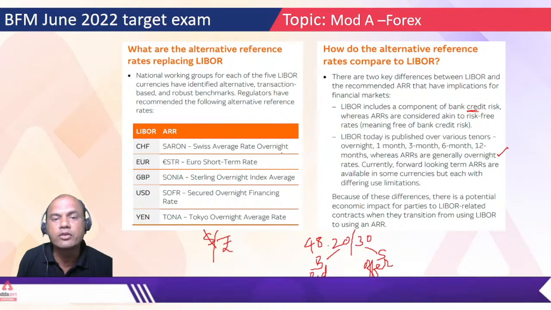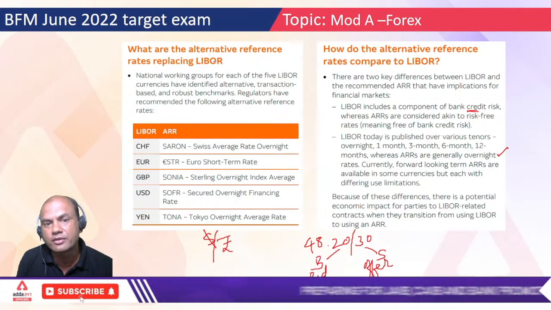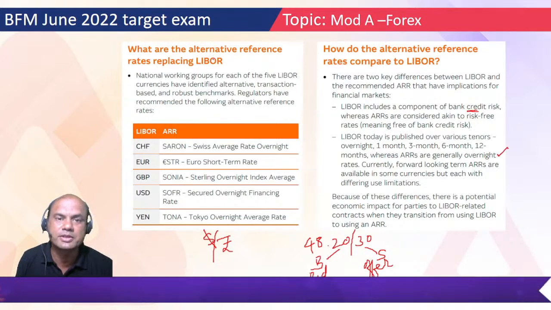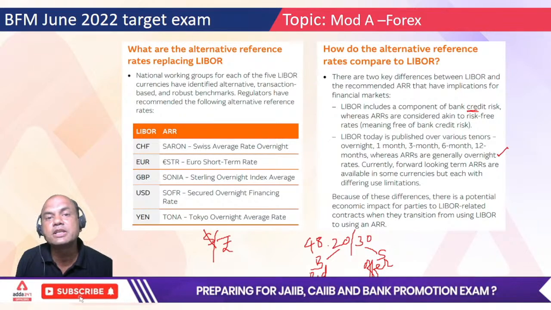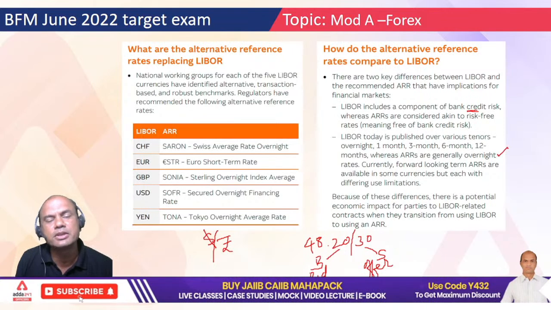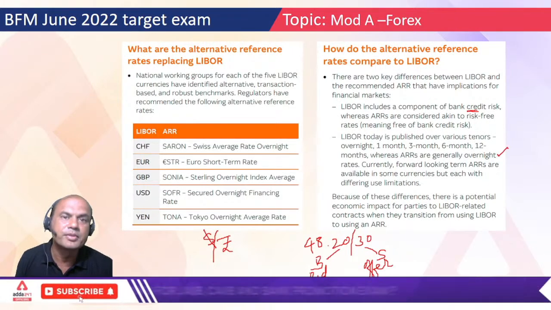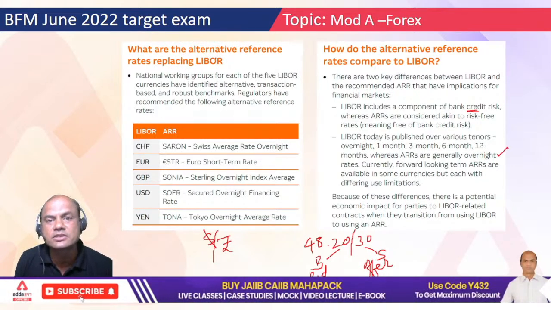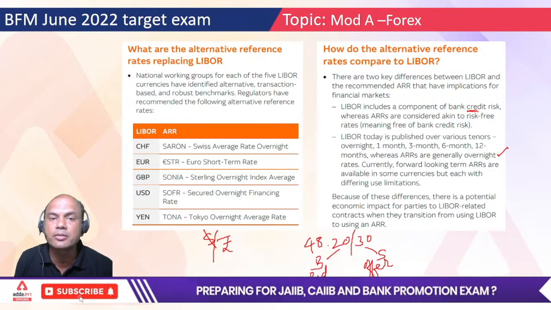I'll give you one simple example. Suppose there is SBI and there is PNB. PNB needs urgent funds due to something and they want it from SBI. So what rate will SBI give them? Whatever the benchmark rate is. In India we have MIBOR, similar to LIBOR, the Mumbai Interbank Offer Rate. So what will SBI charge them? MIBOR plus some basis points, 0.5, 0.15, 0.25, anything.